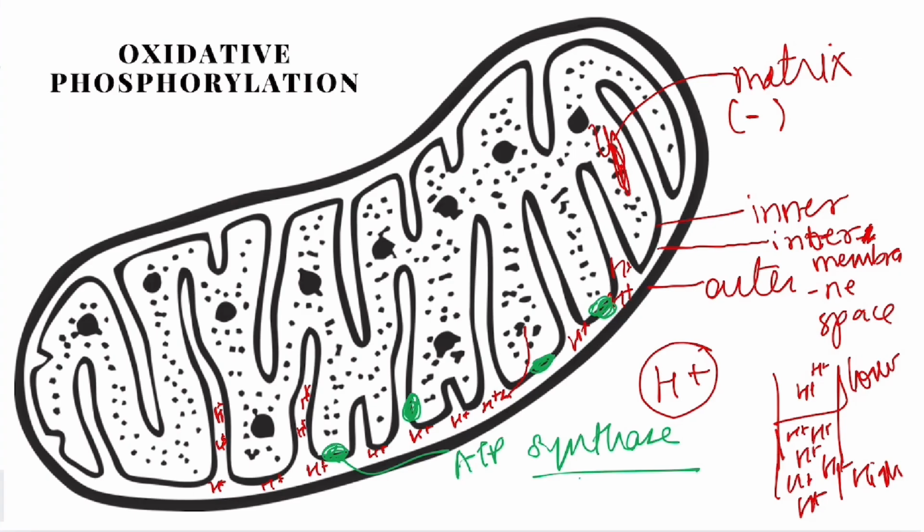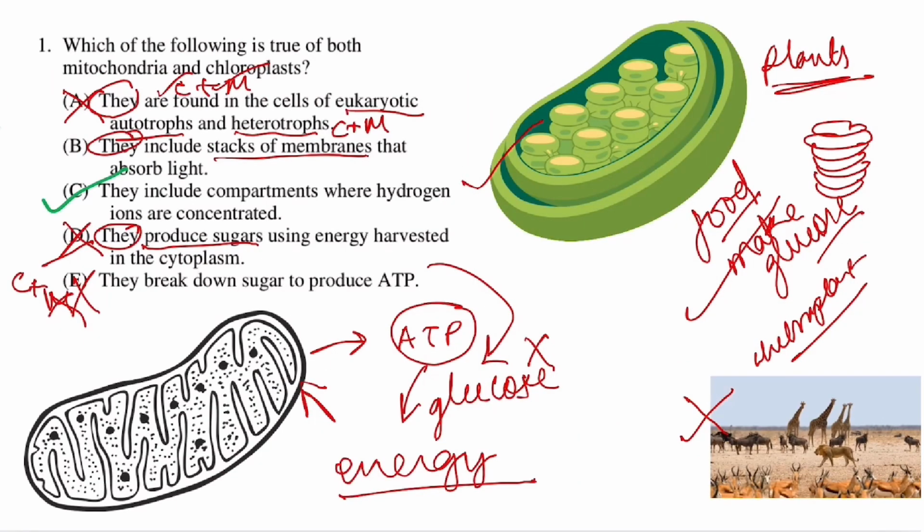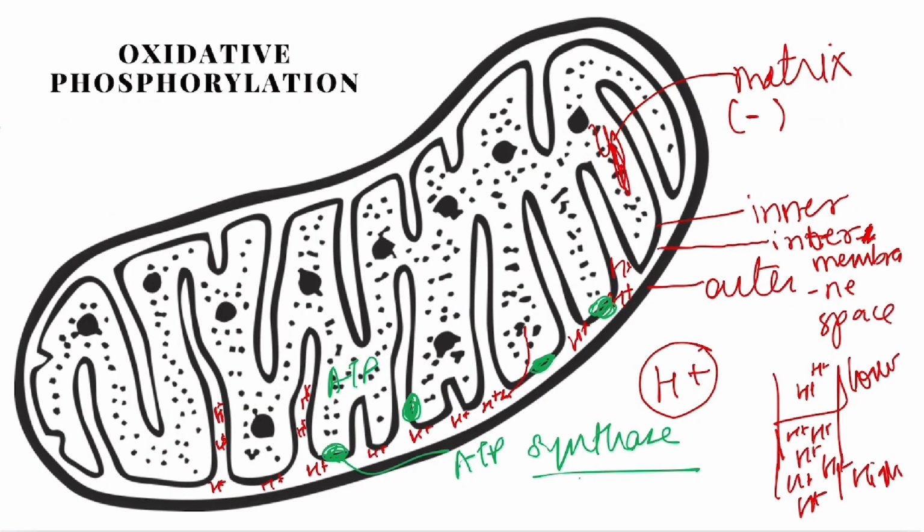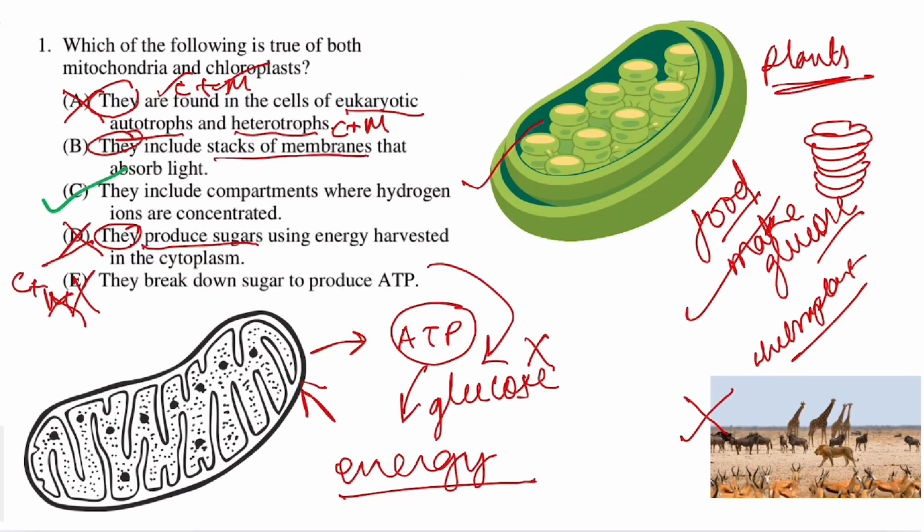ATP synthase means it's going to synthesize something. So ATP synthase is going to take that hydrogen ion and pump it back into the matrix. Now, when it's pumping it inside, it is producing ATP, and that is true for mitochondria. So the question, when you go back, says, do they include a compartment? So yes, mitochondria includes a compartment where it is storing a lot of hydrogen ion.